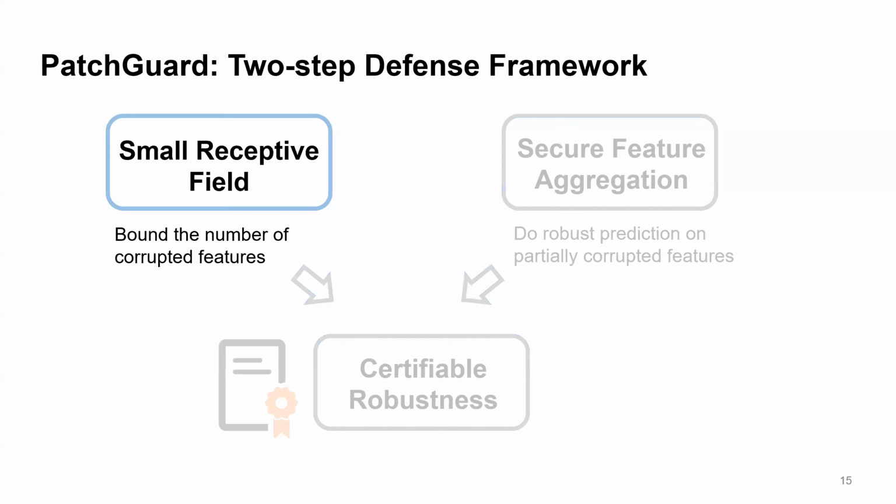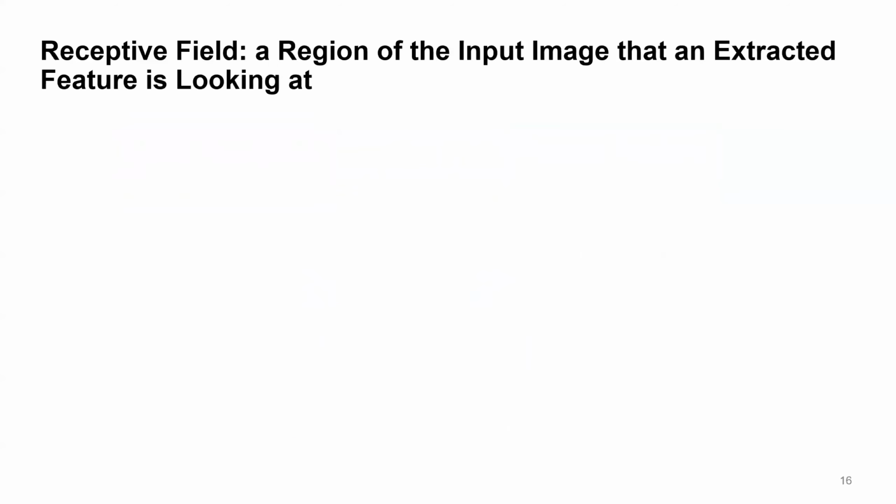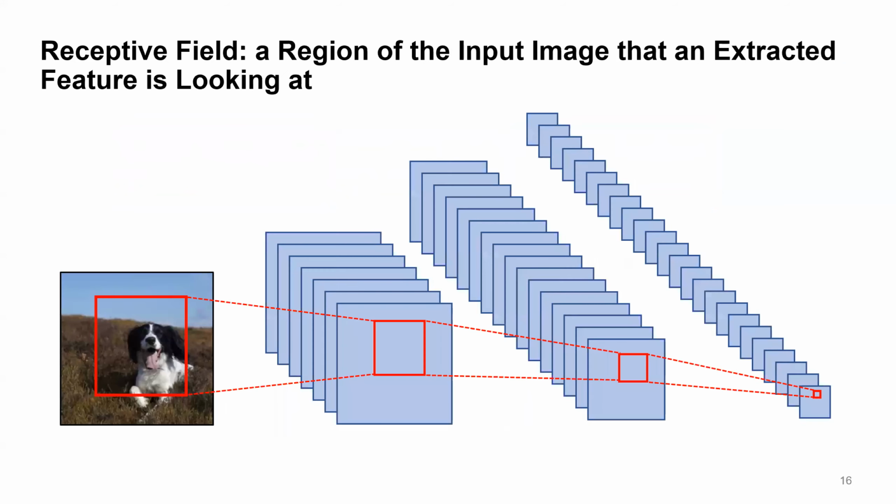First step, small receptive field. We consider the receptive field as the region of the input image that an extracted feature is looking at. Take a convolutional network as an example. As we go deeper into the network, the convolution operations make each feature in the deeper layer see a larger part of the input image.